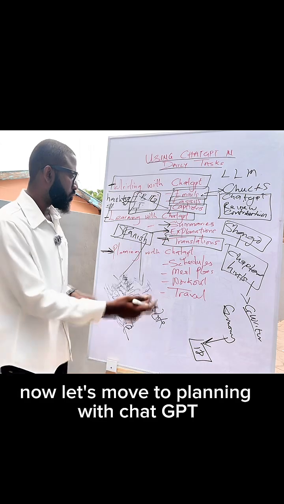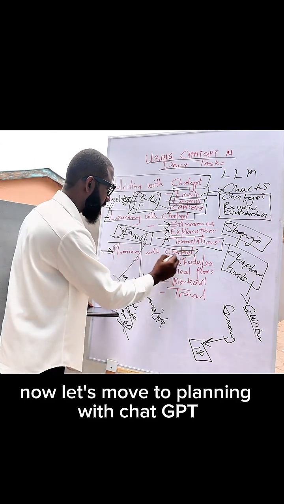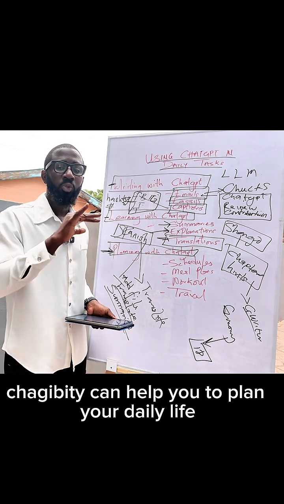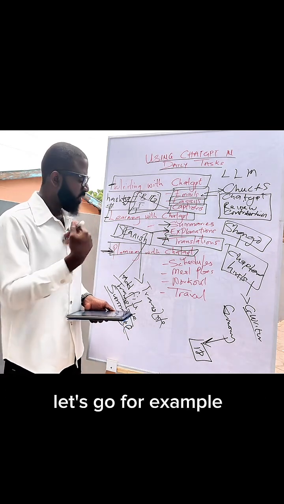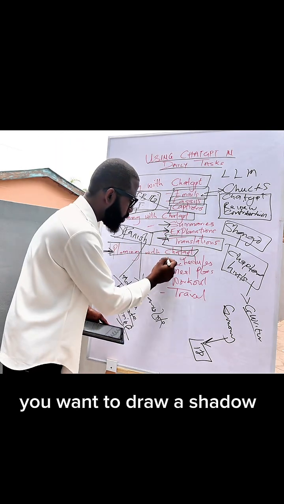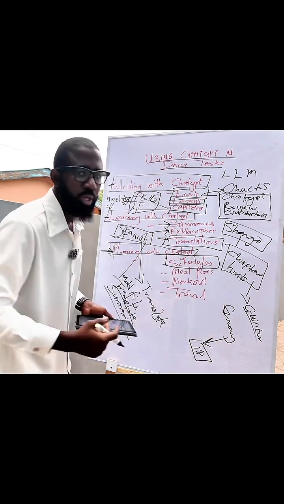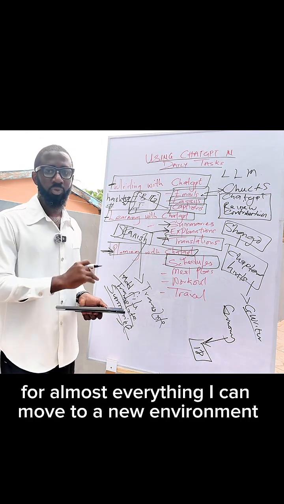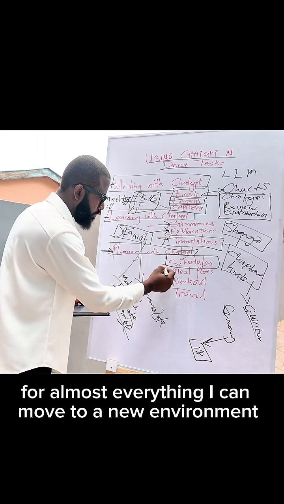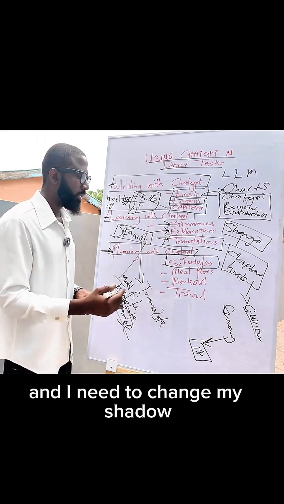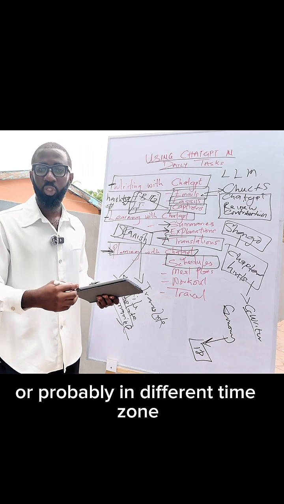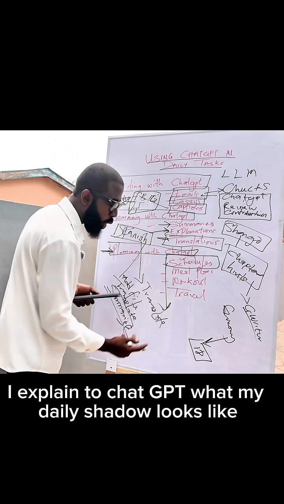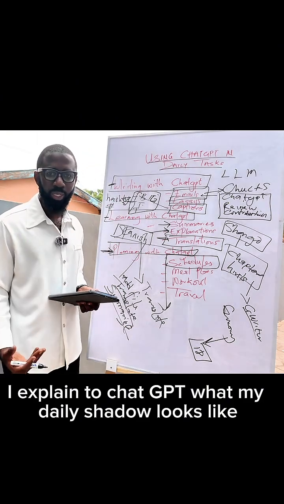Now, let's move to planning with ChatGPT. ChatGPT can help you to plan your daily life. For example, you want to draw a schedule. Someone like me who always uses an alarm for almost everything, I can move to a new environment and I need to change my schedule, or probably in a different time zone I need to change my schedule. I explain to ChatGPT what my daily schedule looks like.